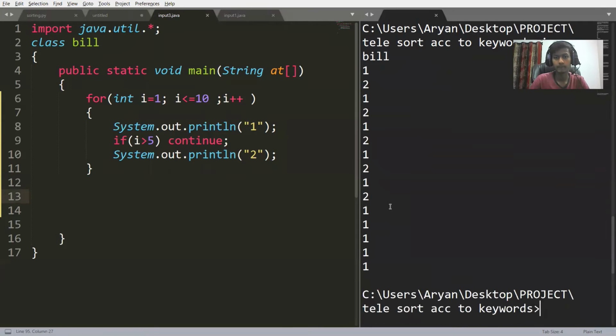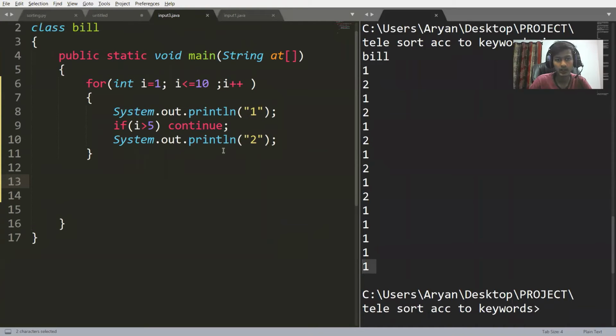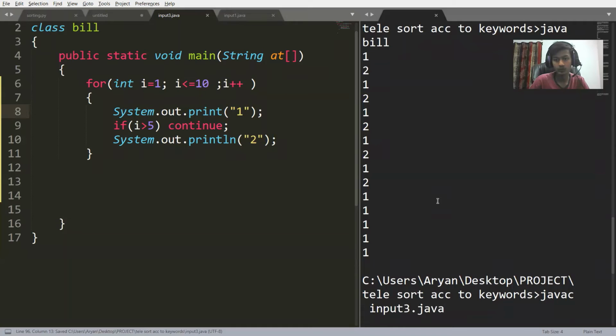Now run java Bill. You can see 1, 2, 1, 2, 1, 2 and then 1, 1, 1, 1, 1. Now you can see what is happening. Initially 1, 2, 1, 2, 1, 2 was printing, but as soon as the value of i increased beyond 5,